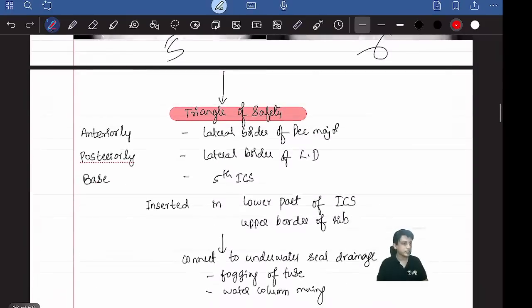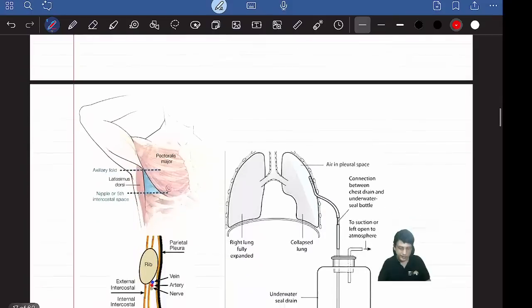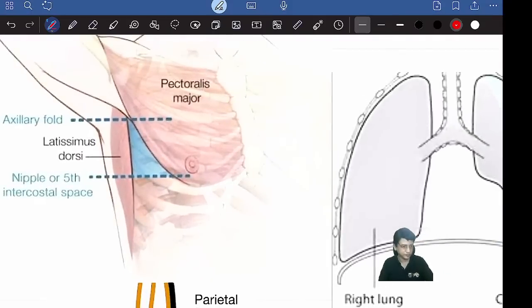Where do you put it? The triangle of safety. Somebody already answered. In the chest, so many vital structures are there that you can't put the tube wherever you want. There are certain areas where there are no neurovascular bundles or any vital organs. That's called the triangle of safety. This is the triangle of safety.